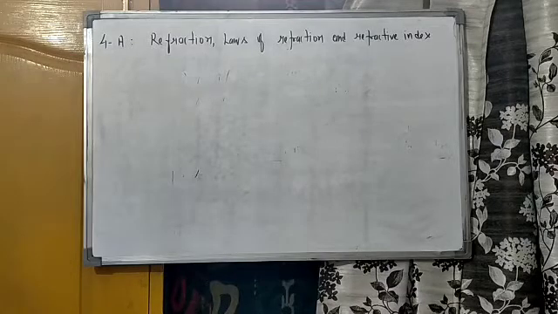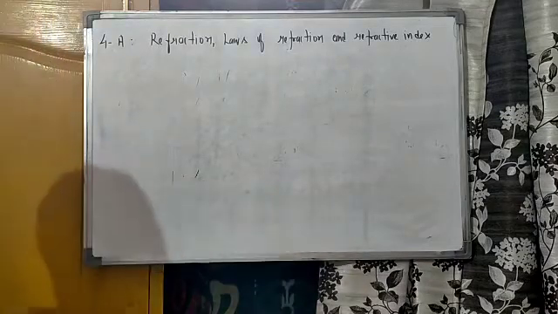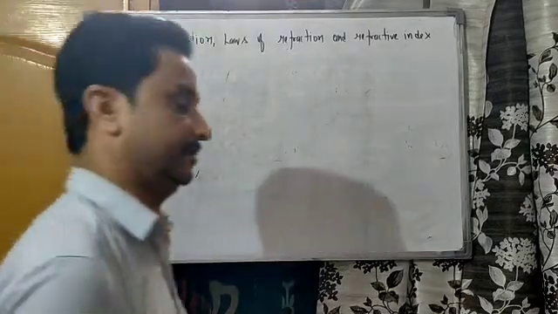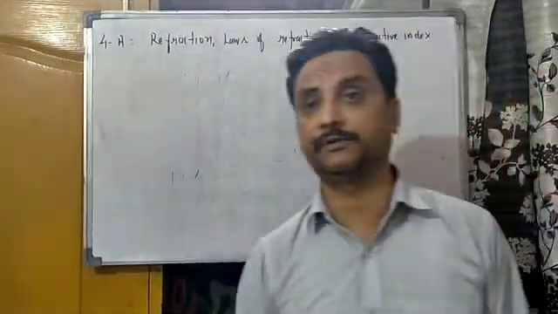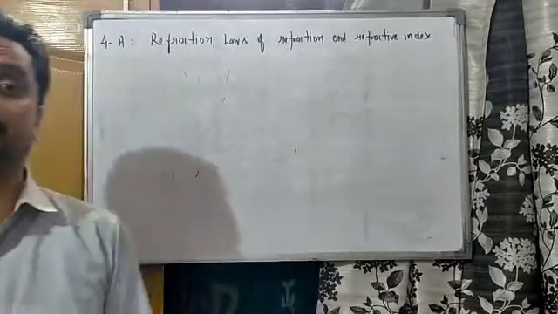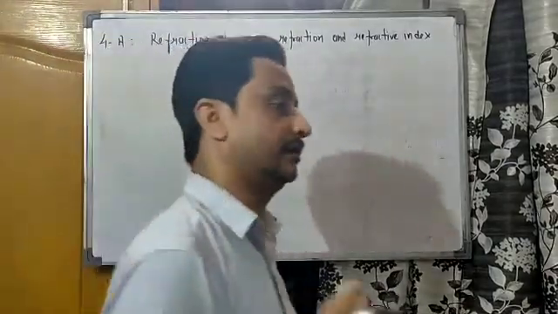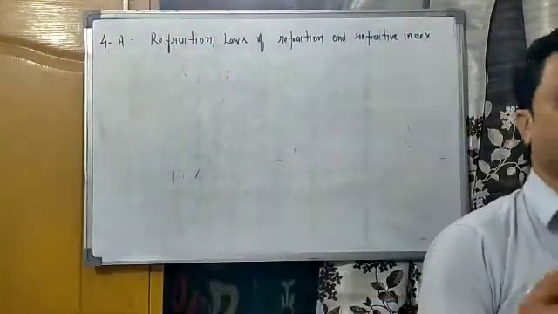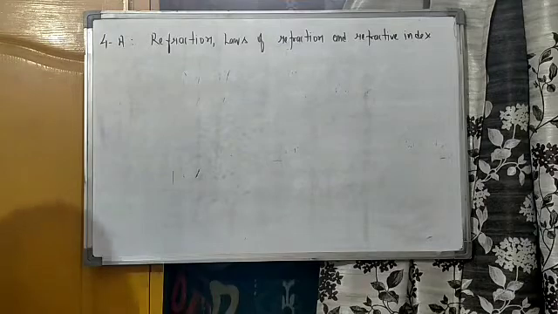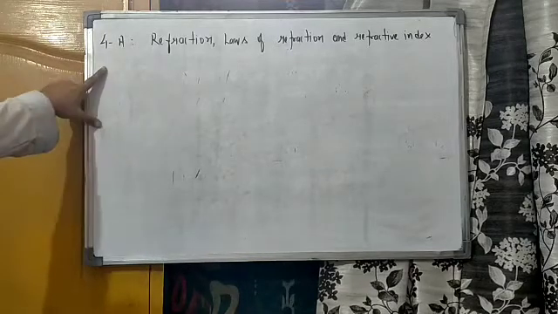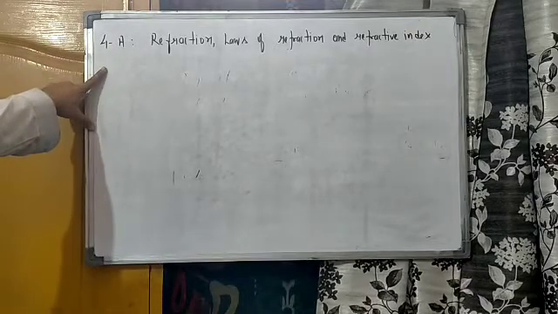Your chapter number 4 begins right now. That is refraction of light at plane surfaces. Here we have to study how light deviates from its path when it travels from one medium to another, what the laws are that govern it, and some of its applications. The refraction, the laws of refraction, and refractive index is the first topic, 4A.